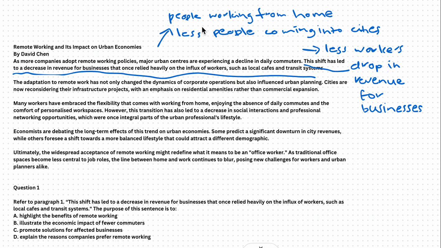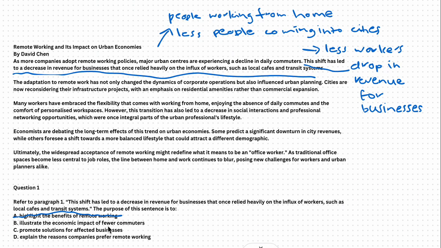So now that I've worked out my understanding of the sentence, I go to the options. So the purpose of the sentence is to highlight the benefits of remote working. Some people may find remote working a benefit or not coming into the city. Others may not actually enjoy it. So no, this doesn't have to do with the benefits of remote working. This is more talking about how businesses are experiencing a drop in sales because of remote work.